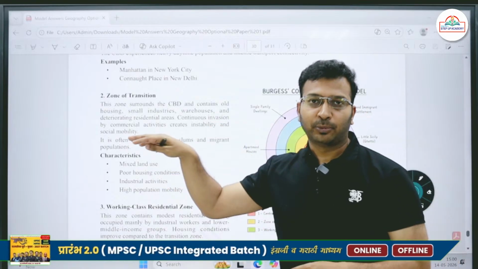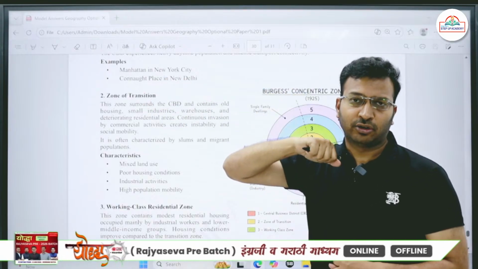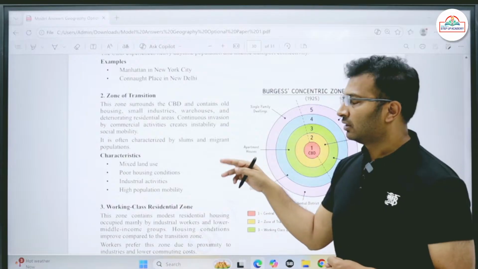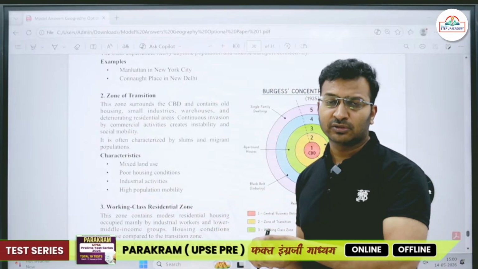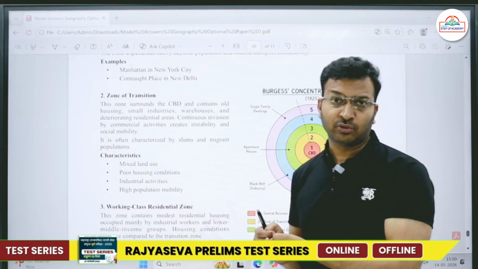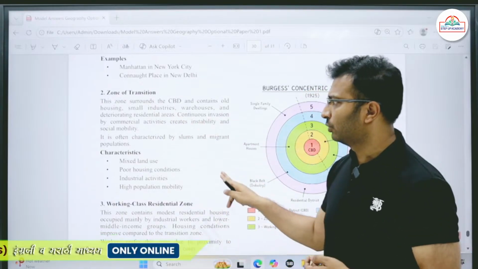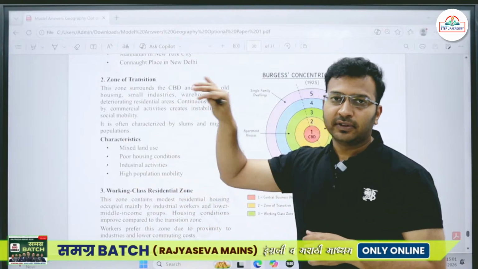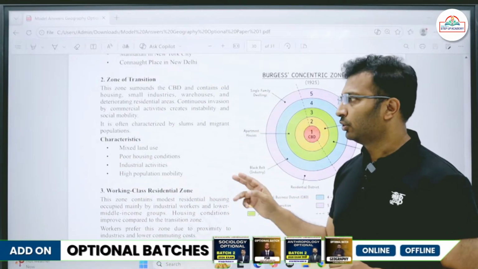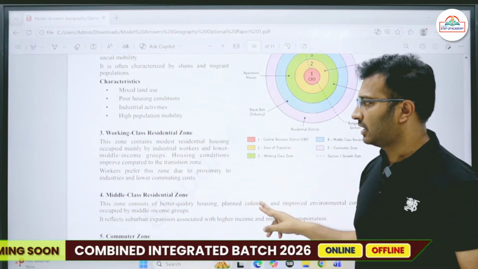Again, taking a local example, if we take the example of Pune, Shivaji Nagar. In and around Shivaji Nagar we have Shaniwar Wada, Shaniwar Peth and all. Most of the infrastructure in Shaniwar Peth is old housing and old buildings. We also find some small warehouses, where the wholesale shopkeepers keep their warehouses. There are also printing facilities and small industries, and there is continuous invasion of commercial activities. Most of the residential buildings are slowly and steadily converting into commercial zones. So mixed land use, poor housing conditions, industrial activities, and high population mobility are present over here.